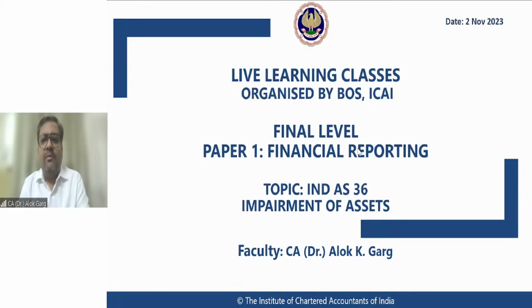So let's talk about this standard, and before that, let's talk about what is the counterpart standard globally and in India prior to Ind AS. So this is not a new standard for us. This Ind AS 36 impairment of asset is not a new standard for us. The counterpart standard in India was Accounting Standard 28, right?